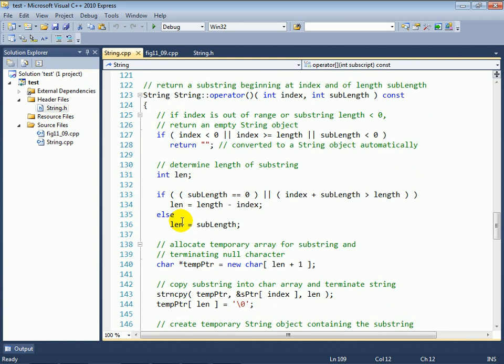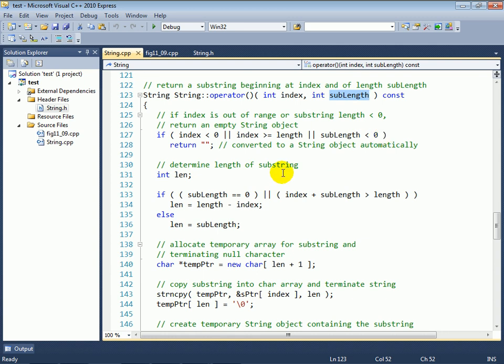And then finally, our overloaded parentheses operator, in terms of the new operator overloading features. What we're doing here is we're going to get a substring out of our string object. So let's see how we do that. We receive two parameters, the index that we want to start copying from and the number of characters to copy. Now if the index is less than 0, if the index is greater than or equal to length, or if the sublength is less than 0, in all of those cases, we are going to say that these are invalid values, and we're just going to return an empty string.